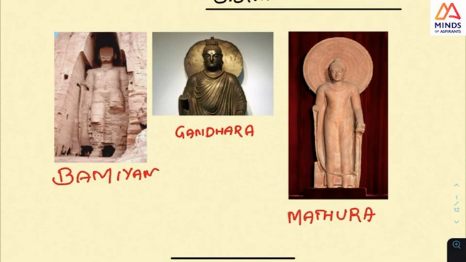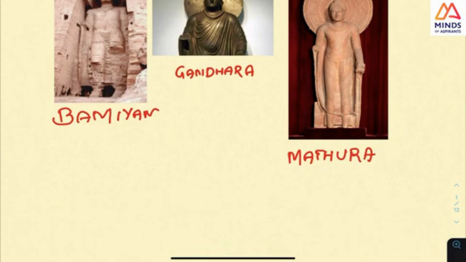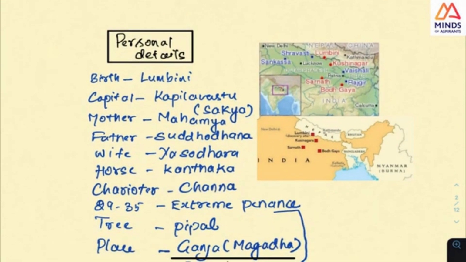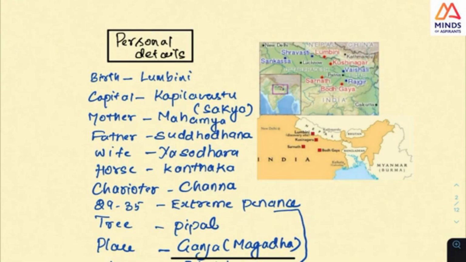If you look at it, Buddhism is a religion which spans across the entire Asian continent. For example, it starts from Bamiyan, Gandhara and Mathura, and Gandhara and Mathura has always been a very important mains question. They have asked it twice or thrice, and hence we have to look into the key terms in Buddhism to understand it, also from the perspective of the preliminary examination. So I'll start with the personal details.